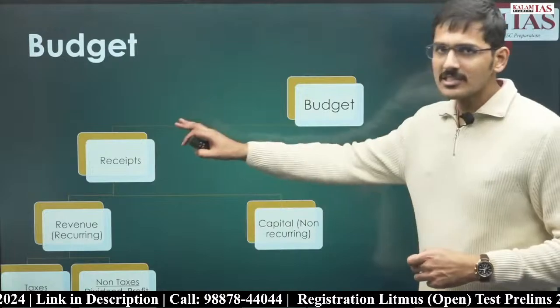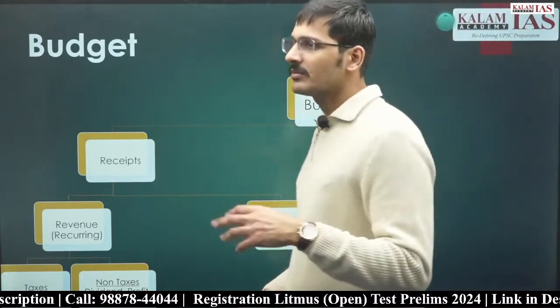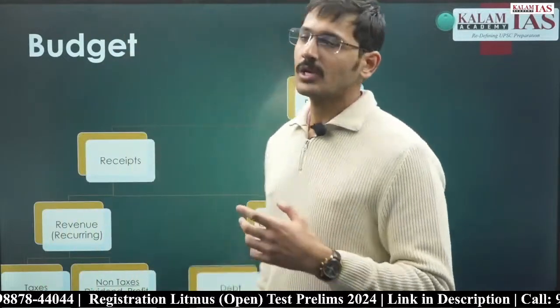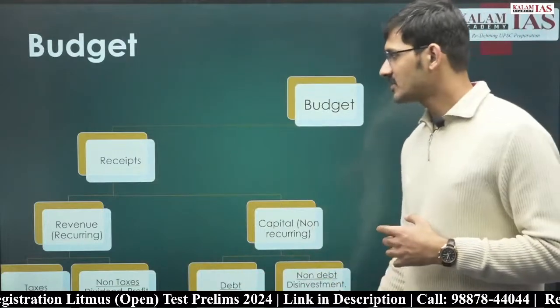Now, the next part is capital receipts. अब capital receipts क्या होता है? Again, which affect assets and liabilities of the government. So in capital receipts, there are two types of receipts. One is debt creating capital receipts, the other is non-debt capital receipts.